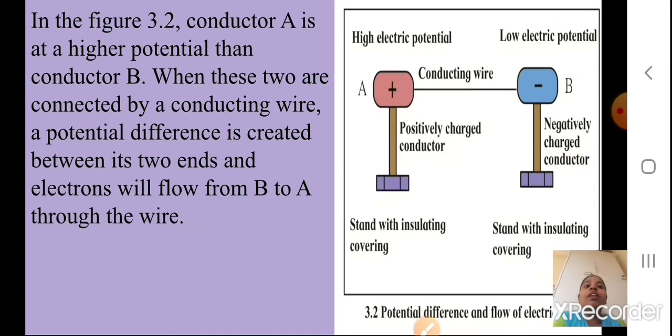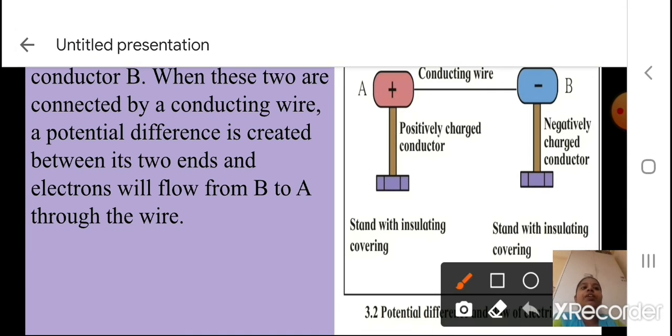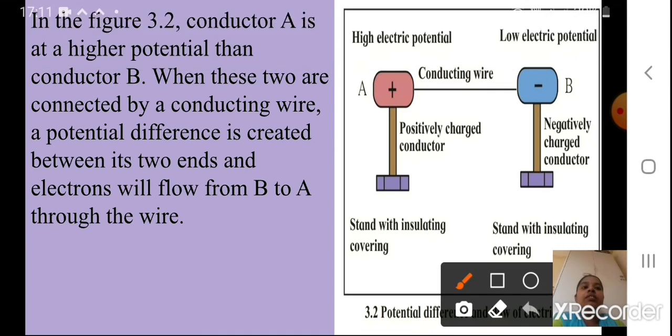Now in figure 3.2, can you see figure 3.2? Conductor A is at a higher potential than conductor B. See here, this is my conductor which is at high electric potential, and this is at low electric potential. When these two are connected by a conducting wire, can you see this conducting wire, a potential difference is created.